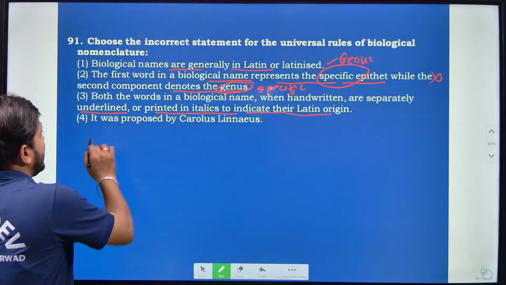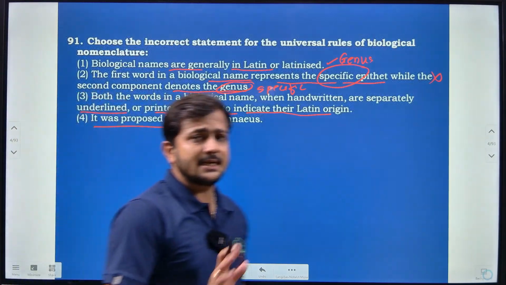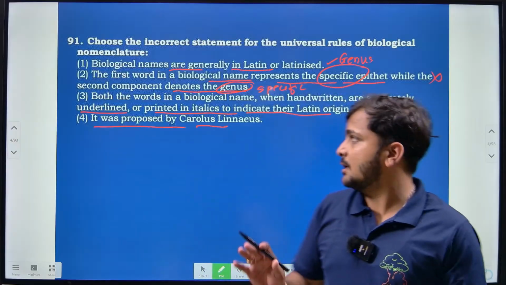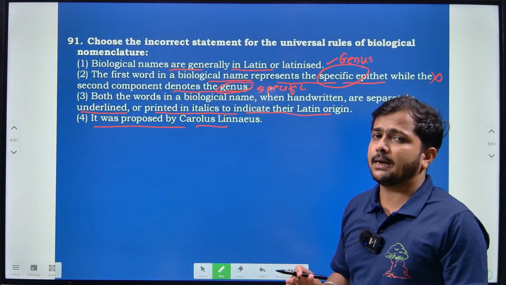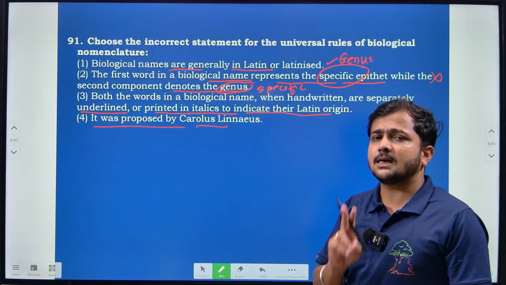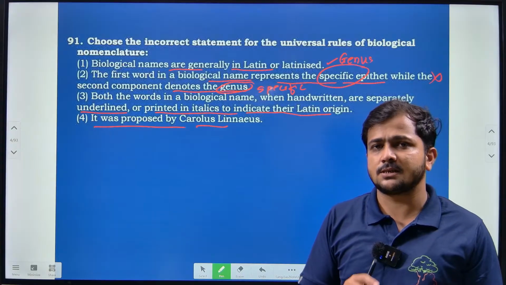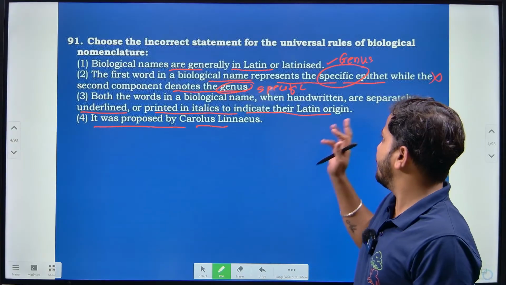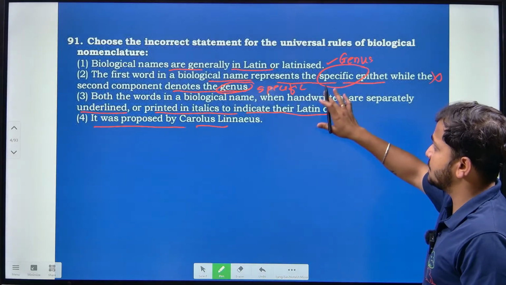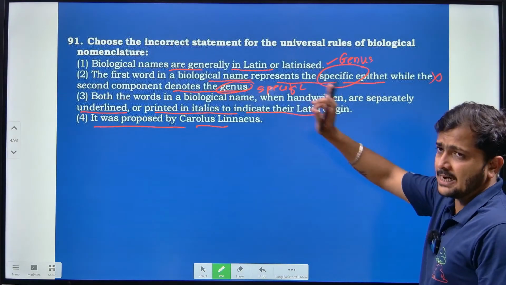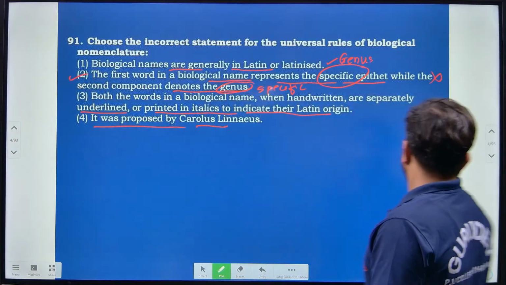It was proposed by Carolus Linnaeus, who is known for the formation of binomial nomenclature. Binomial nomenclature consists of two components, one is genus and the other is specific epithet. So the first should be genus and the second should be specific epithet. According to this question, they are asking for the incorrect statement, so the answer here is 2, right?